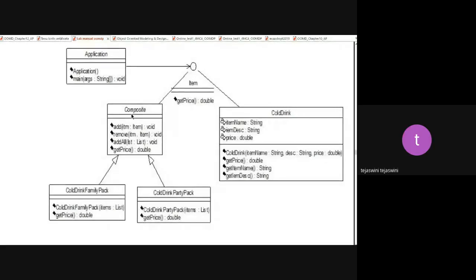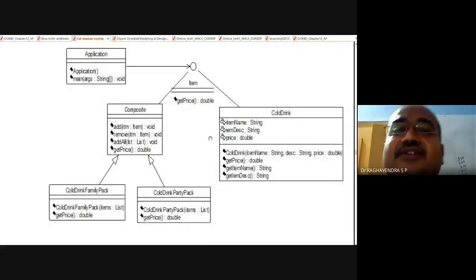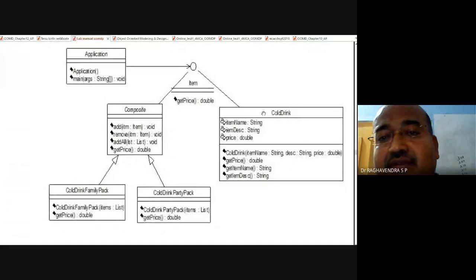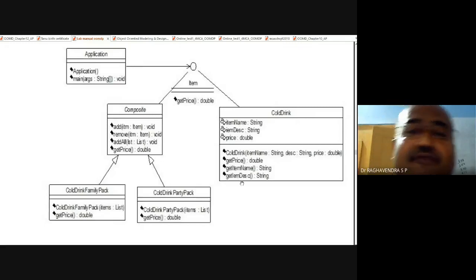We have two subclasses. One is Composite, another one is ColdDrink. Under Composite, we have methods like add, means we have to add a commodity, remove the commodity, addAll, means multiple different items can be added together, and getPrice. And ColdDrink, every cold drink means soft drinks, has a name. For example, if you consider a 7-Up or a Sprite, that is a name. Similarly, description means it's a beverage, cold drinks like that. Every cold drink has a price also. So the constructor, getPrice, getItem, and getDescription are the four methods.